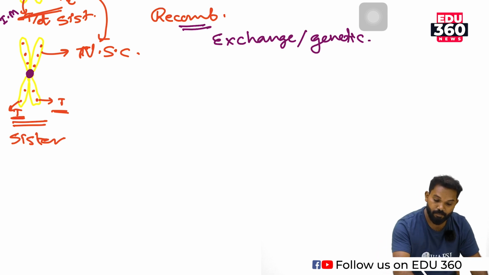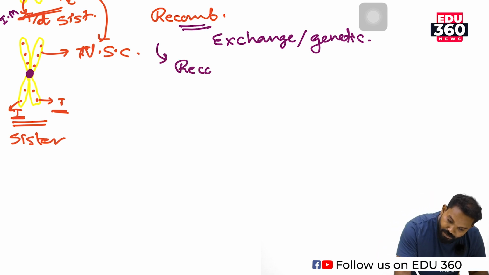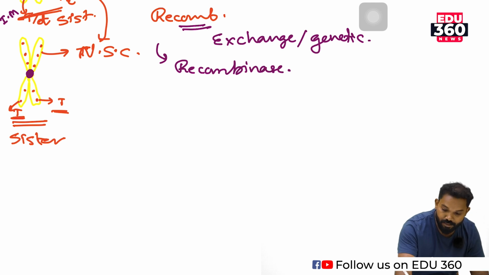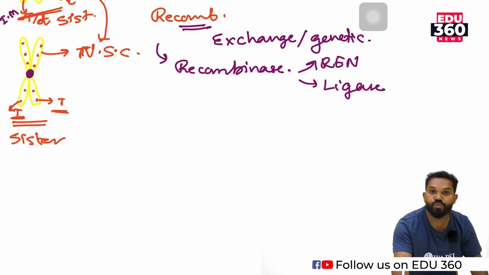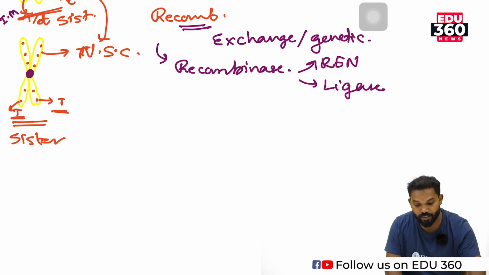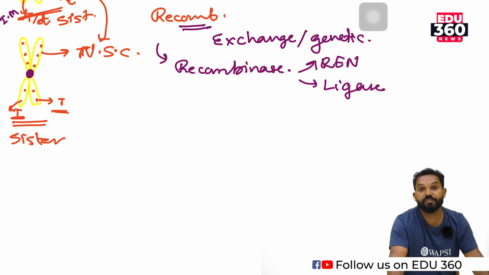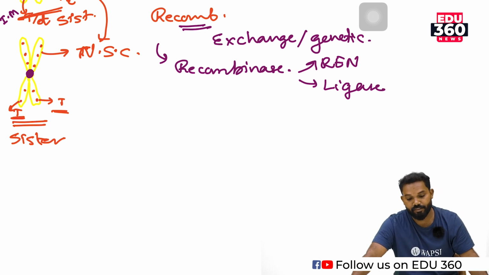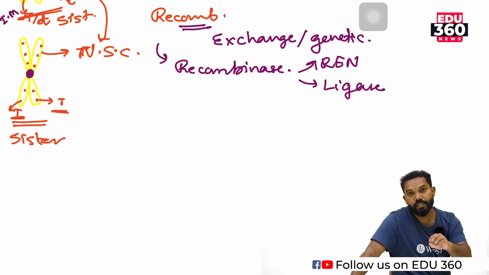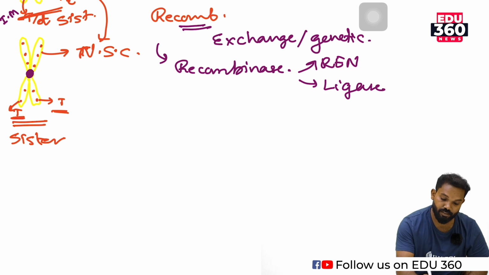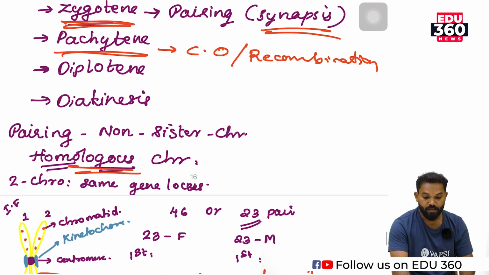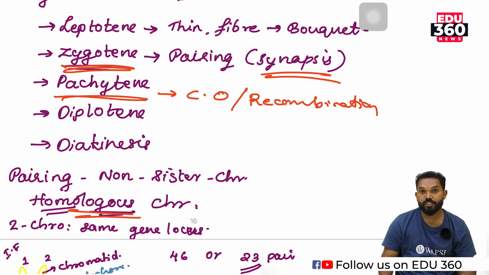For that, there is a need for recombinase enzymes, such as restriction endonuclease and ligase enzyme. These are the two major recombinase enzymes. The formation of these enzymes takes place in the pachytene stage. So recombination is the most important event. Recombination helps in heredity and variation. The variation is due to recombination.